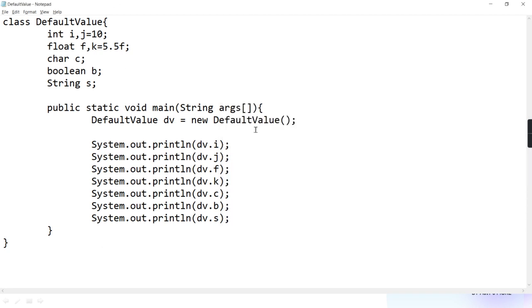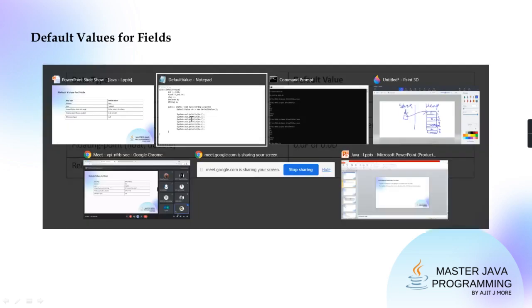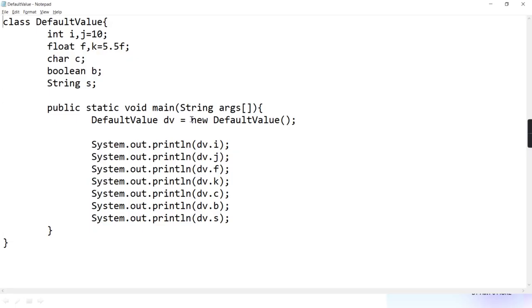Now moving on to the local variable. So now we'll wind up with this discussion that instance variable and static variable, if not given an initial value, will not have any garbage value. They will have a default value. And what are the default values that I have given here?